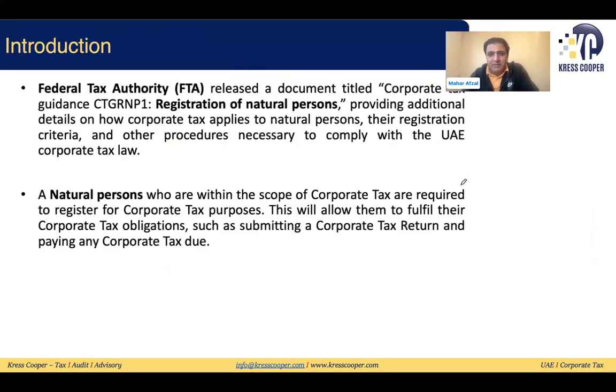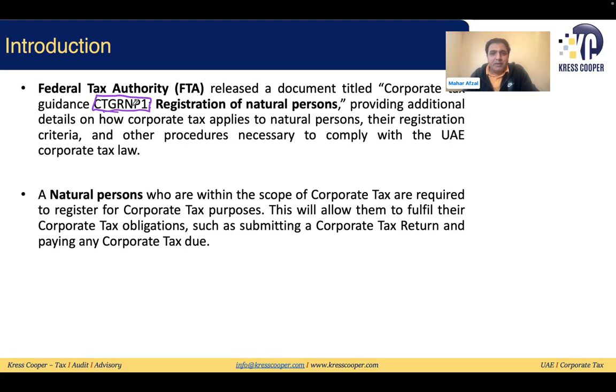Now we will discuss in detail what they mentioned in the guide basically. The Federal Tax Authority issued a Corporate Tax Guide, CTG, Corporate Tax Guide, Resident Non-Natural Person 1. Registration of natural person, they provided additional information basically what is the scope of corporate tax on the natural person, how to get themselves registered, what are the compliance requirements for the natural person.